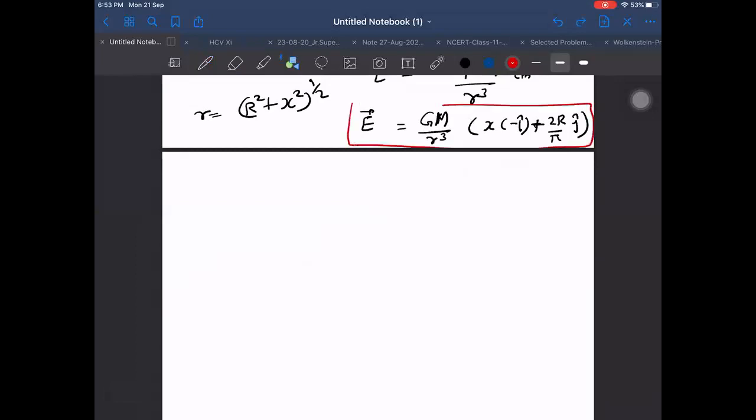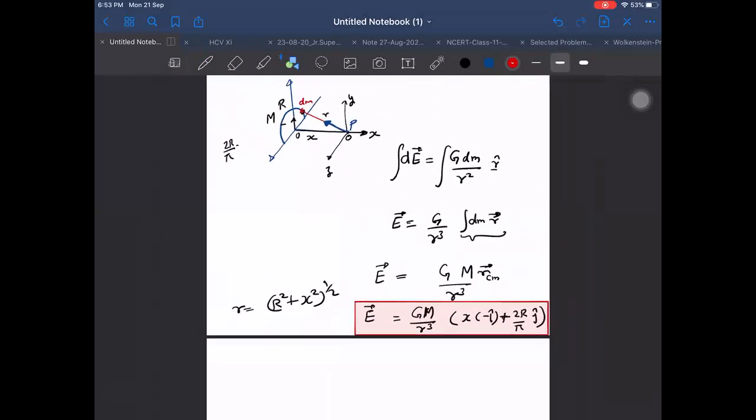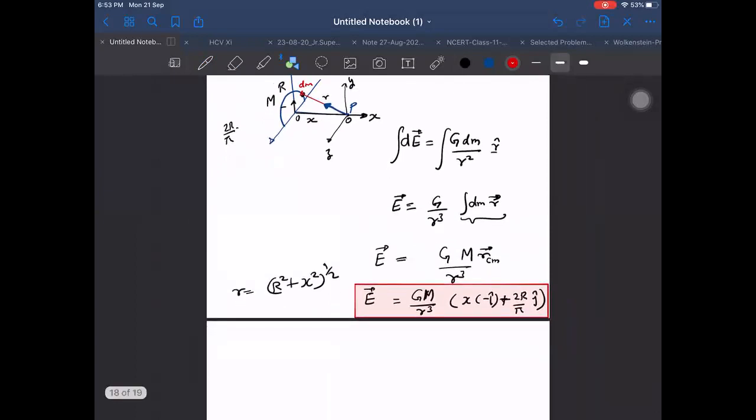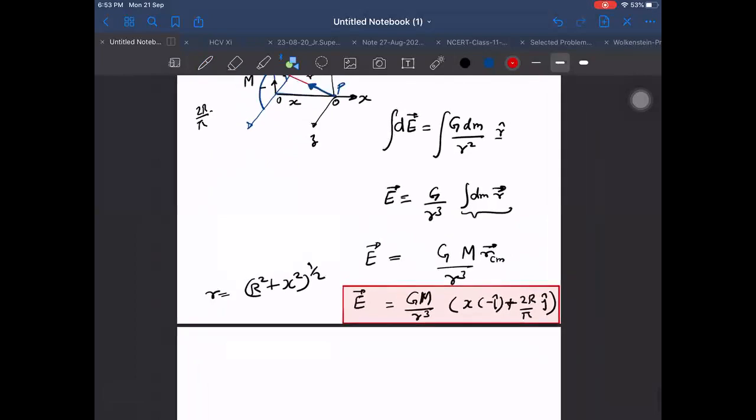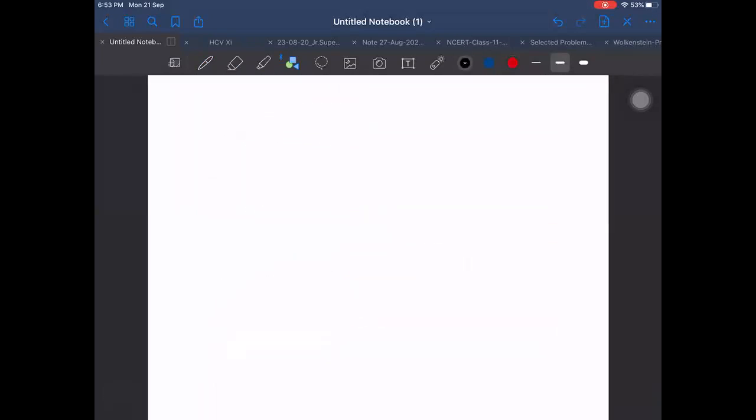This is the answer, which seems somewhat complicated, and it is complicated if you don't know how to do it. Otherwise, it is so simple now. And if I ask for a sector, can you do it for a sector also? As long as you know the formula for the center of mass, you can do it. If you don't know the formula of center of mass, obviously, then you cannot do it.